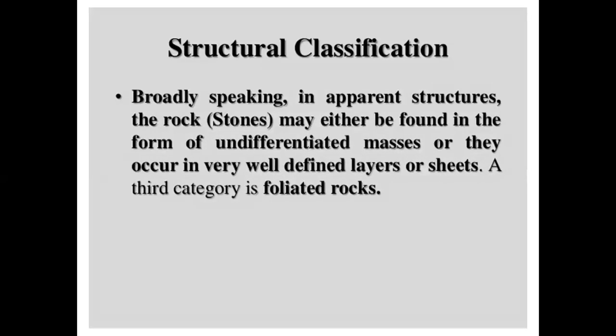Then the last classification of the rocks is structural classification. First is geological classification, then chemical classification, then the structural classification. The structural classification is based on the structure of the rocks. That is going to be called stratified, unstratified, and foliated. In these structures, the rock may either be found in the form of undifferentiated masses or occur in very well-defined layers or sheets.